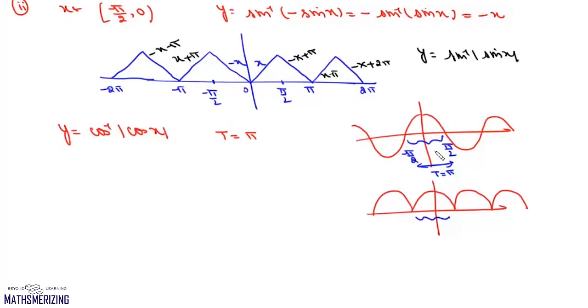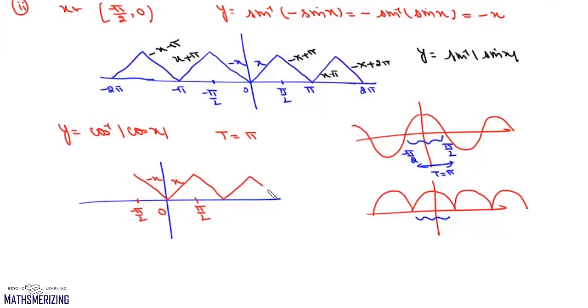In this interval, graph of cos inverse of mod cos x will be the same as graph of cos inverse of cos x. Now, if we look at the graph of cos inverse of cos x, then this graph will be x from 0 to pi by 2 and it will be minus x from 0 to minus pi by 2. Now again, we'll repeat the same graph. And this is the graph of y equals cos inverse of mod cos x.